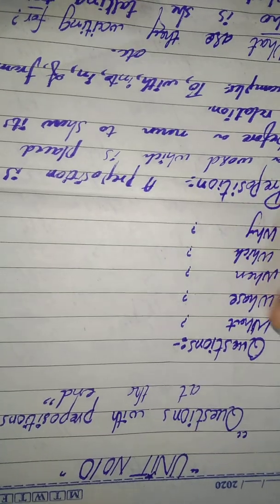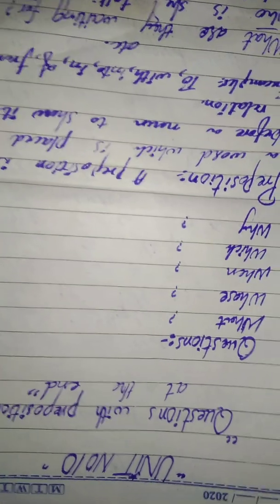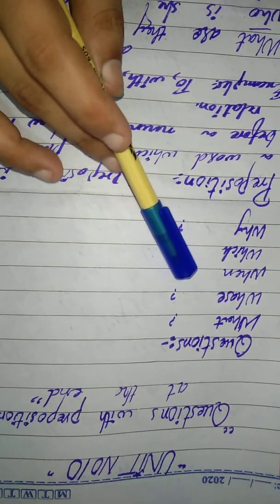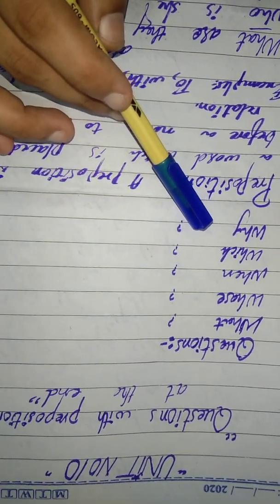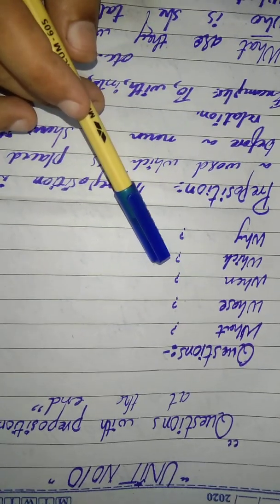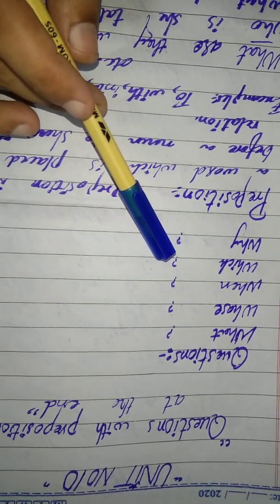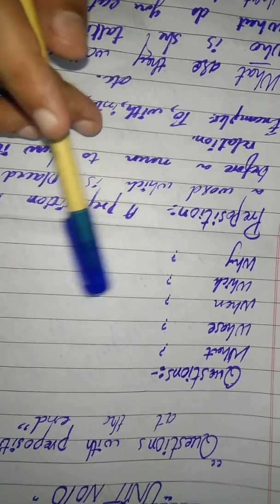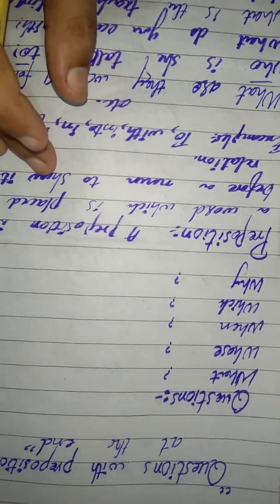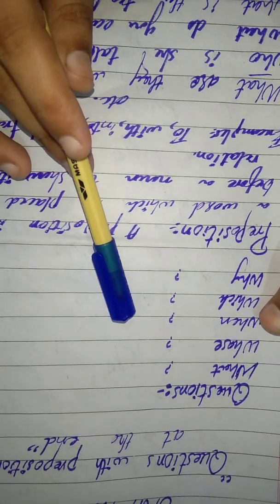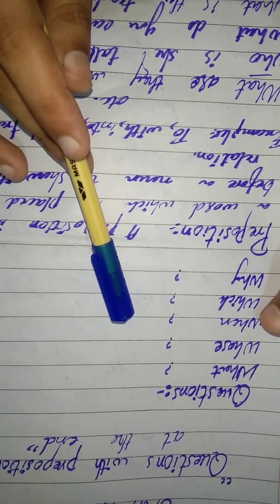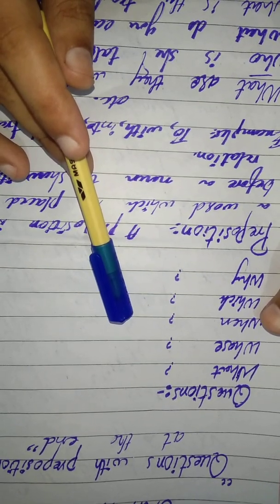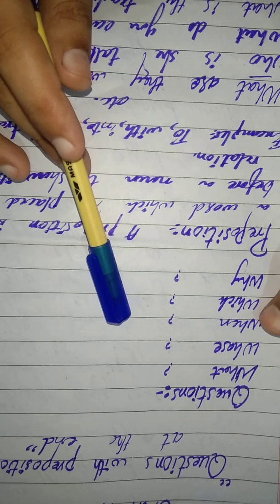Here students, I have written questions, that I told you what questions are. Again I am telling you: what, whose, when, which, why. These are questions. Students, these are WH words as well, as I told you in the previous video. Now preposition. You know that these are questions and we use questions for asking, and at the end of the sentence we use a question mark.